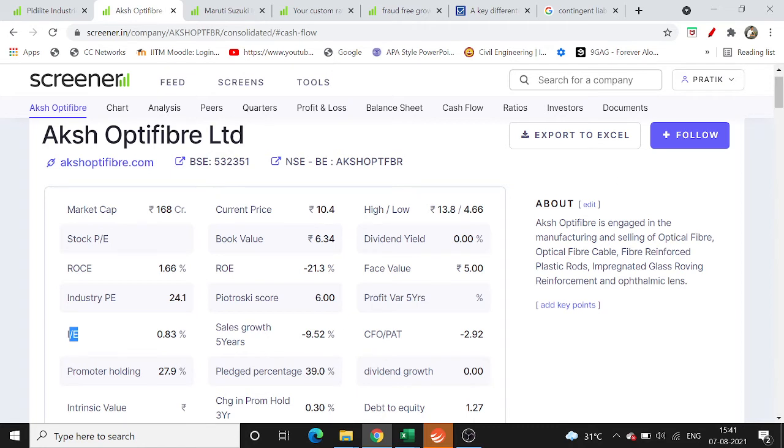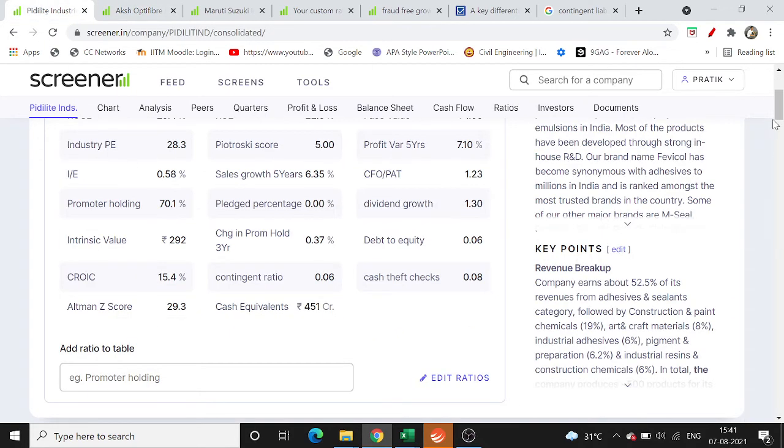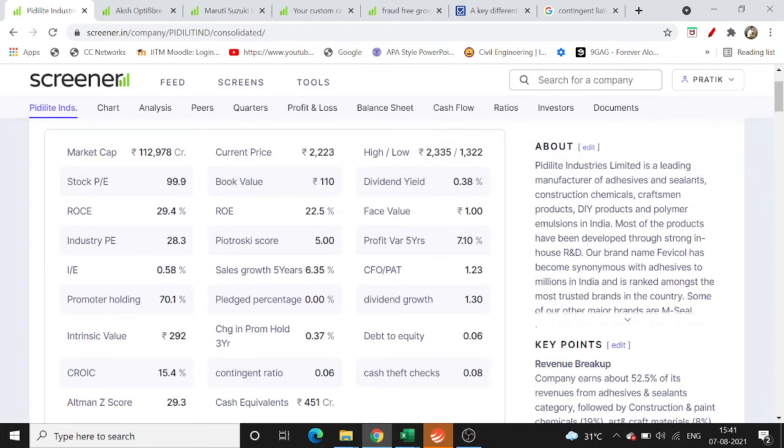So in this scenario also the same thing is happening. They are investing a lot, like 80% of the cash is invested back, but they are not investing in their business, else the business would have grown. They are investing in the stock market or other things. But in Pidilite Industries, we can see that above 50% of it is invested back into the company, and the investment is used for research and development, innovation, and to grow the business. So these are very quick ideas we can get just by seeing the numbers from these ratios.